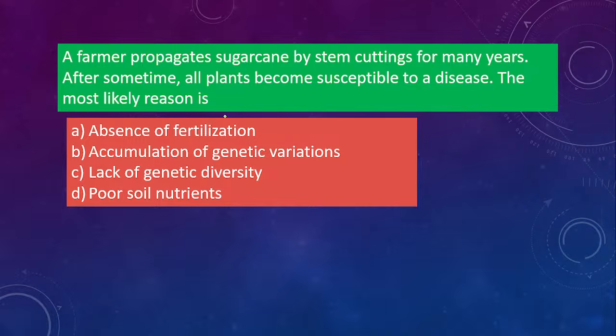The most likely reason is option A, absence of fertilization, option B, accumulation of genetic variation, option C, lack of genetic diversity, option D, poor soil nutrients. Okay, so the hint is stem cutting, meaning vegetative propagation. So you should also know the disadvantages of vegetative propagation, and the advantages of sexual reproduction. Here you have to give the disadvantage answer. Okay, so the correct answer is option C, lack of genetic diversity.